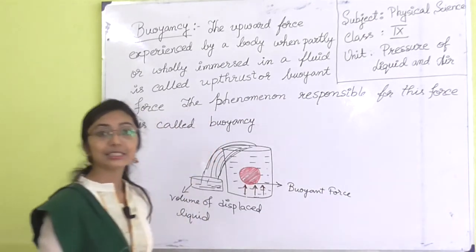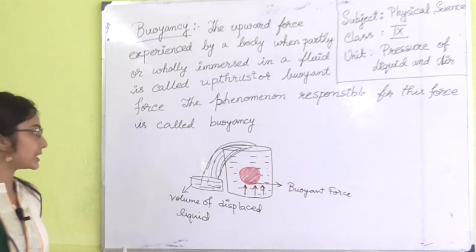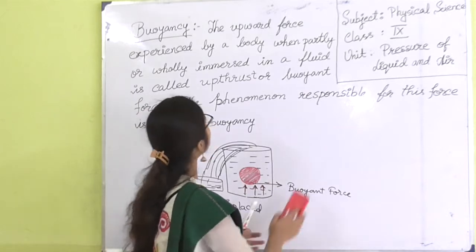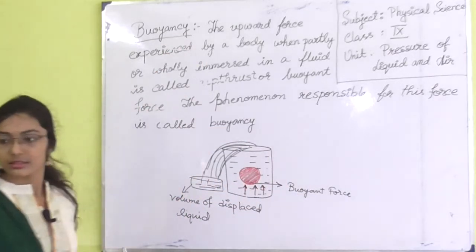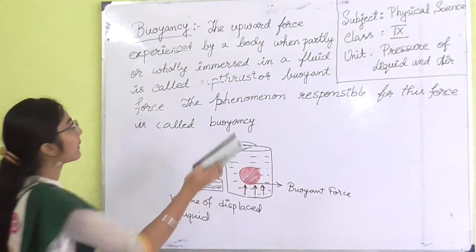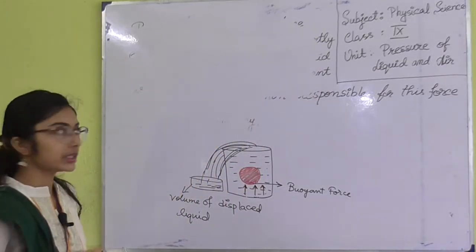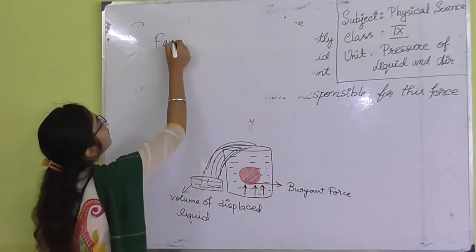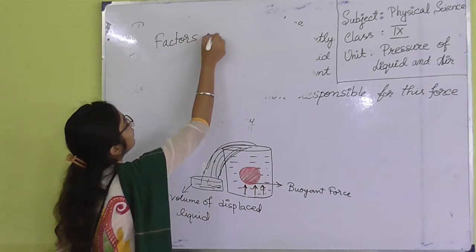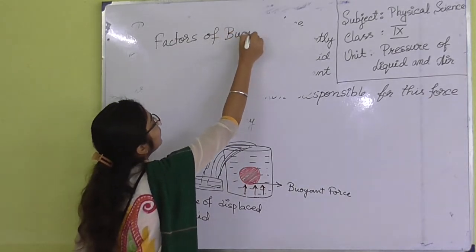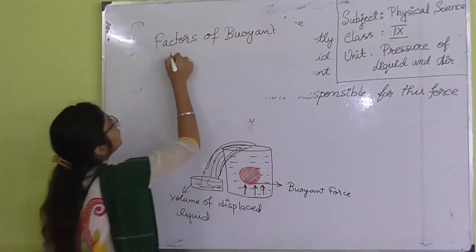So what are the factors on which buoyancy depends? We have to understand the factors of buoyant force.